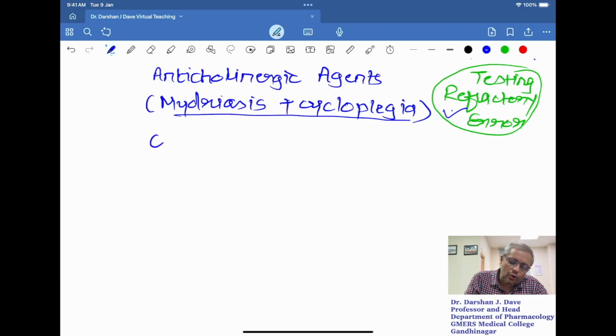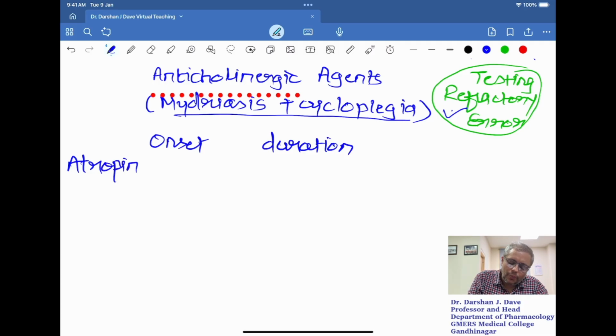That depends on the onset and the duration of the agent. Now the naturally occurring agent is atropine. Atropine causes cycloplegia. As far as the onset of action is concerned, the majority of the agents have a similar onset of action, which roughly ranges from 30 to 60 minutes. The difference is only the duration of the action.